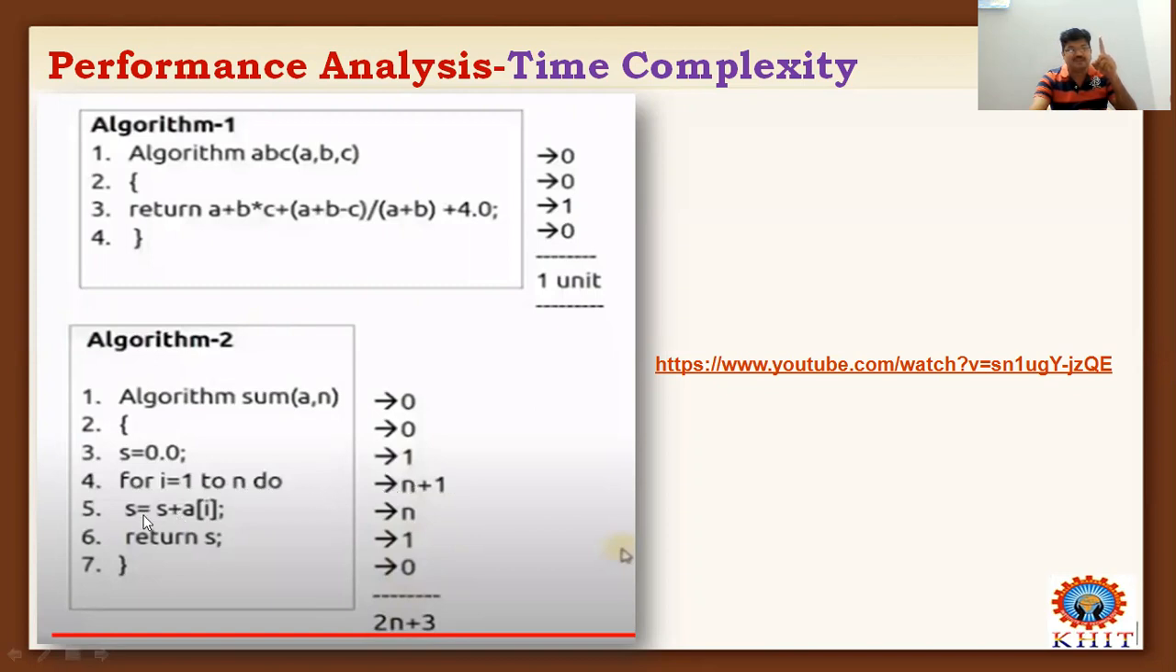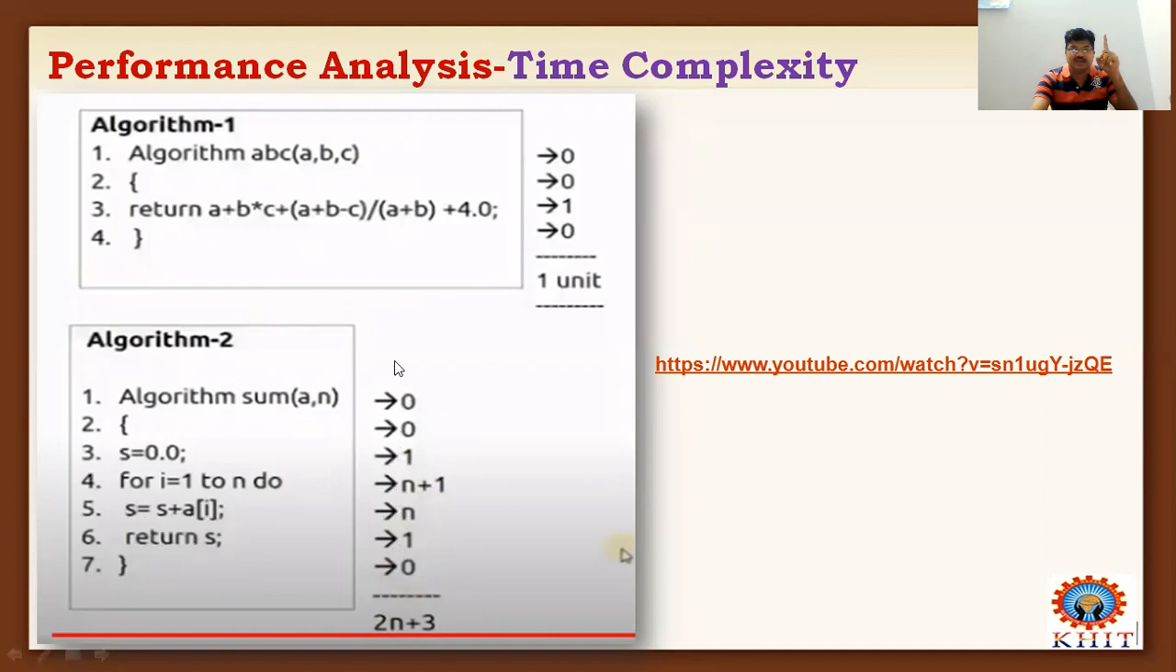And another one is S is equal to S plus A of I. This is another expression. To solve the expression here, the A of I will be executing I number of times, that means n number of times. This statement takes n number of times for executing. Another one is returning one value. Always remember that if you want to return or display a value, it takes one time.